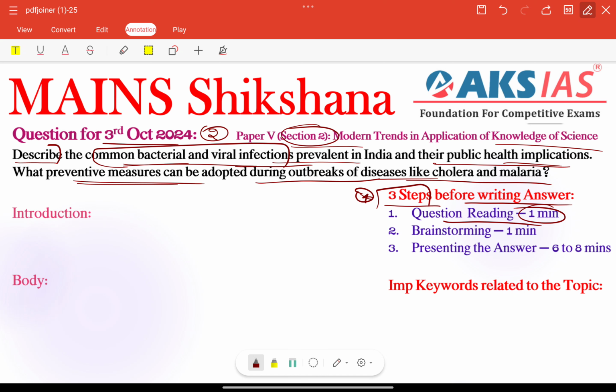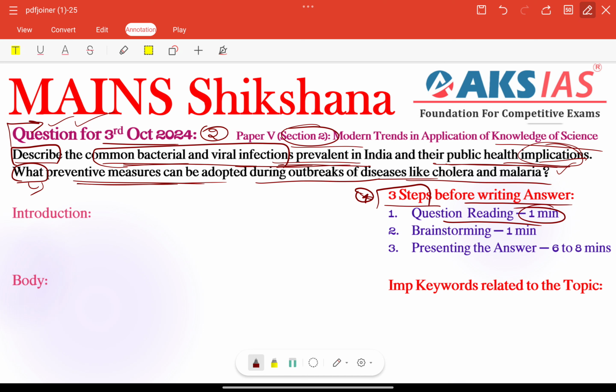So coming to question tags, here 'describe' is the first important question tag. Here we need to focus on just providing information, detailed information, that's it. Next, 'what' is a general keyword question tag, no need to worry here, right? Next, coming to keywords, here we need to focus on identifying different keywords. First important thing is we need to give some introduction of common bacterial and viral infections especially, and then we need to focus on implications, that is, majorly the impact, right?